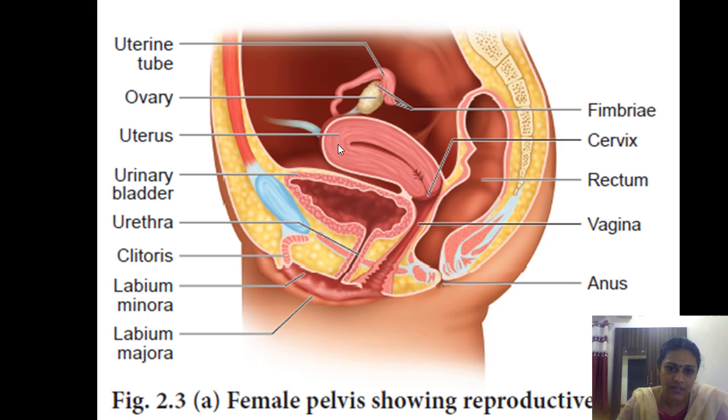This inverted pear shape is our uterus, and continuous from it is our fallopian tube with fimbriae, and the fimbriae catch hold of the ovary. This part is the urinary bladder, and this is the urethra. And at the back is the rectum. So in between the rectum and urinary bladder is the uterus. This is labia majora, minora, clitoris. These are all the external genitalia of the female.